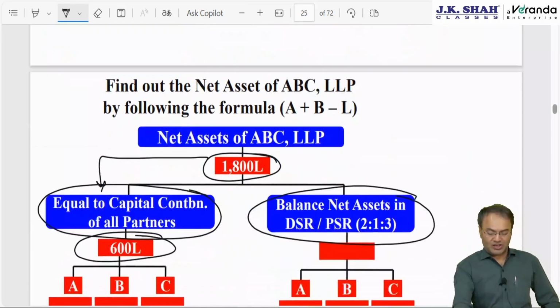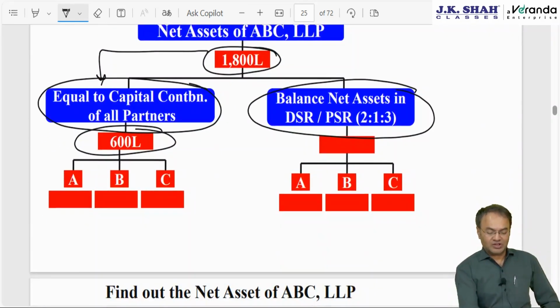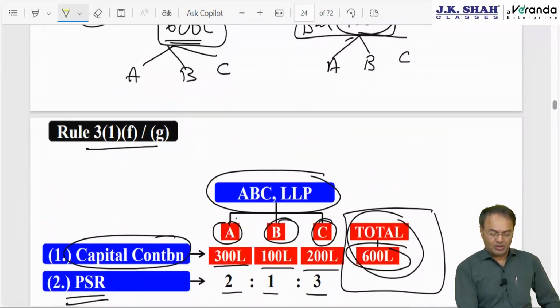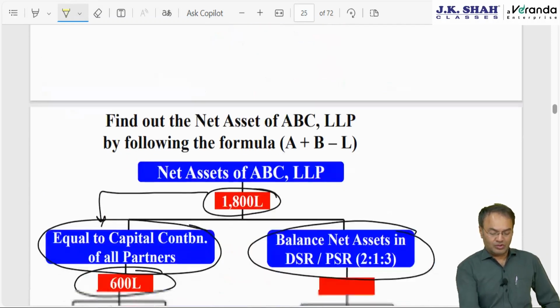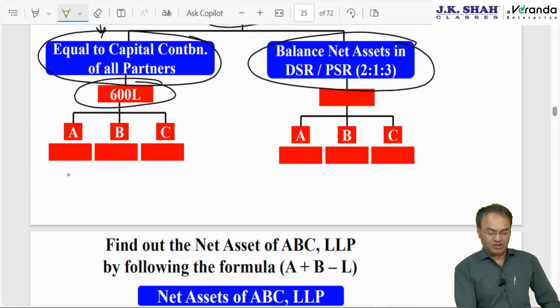So let's try to understand. This 600 lakh will be apportioned in what ratio? Their capital contribution ratio is 3:1:2. So 600 lakh divided in 3:1:2 ratio will be 300 lakh, 100 lakh and 200 lakh.